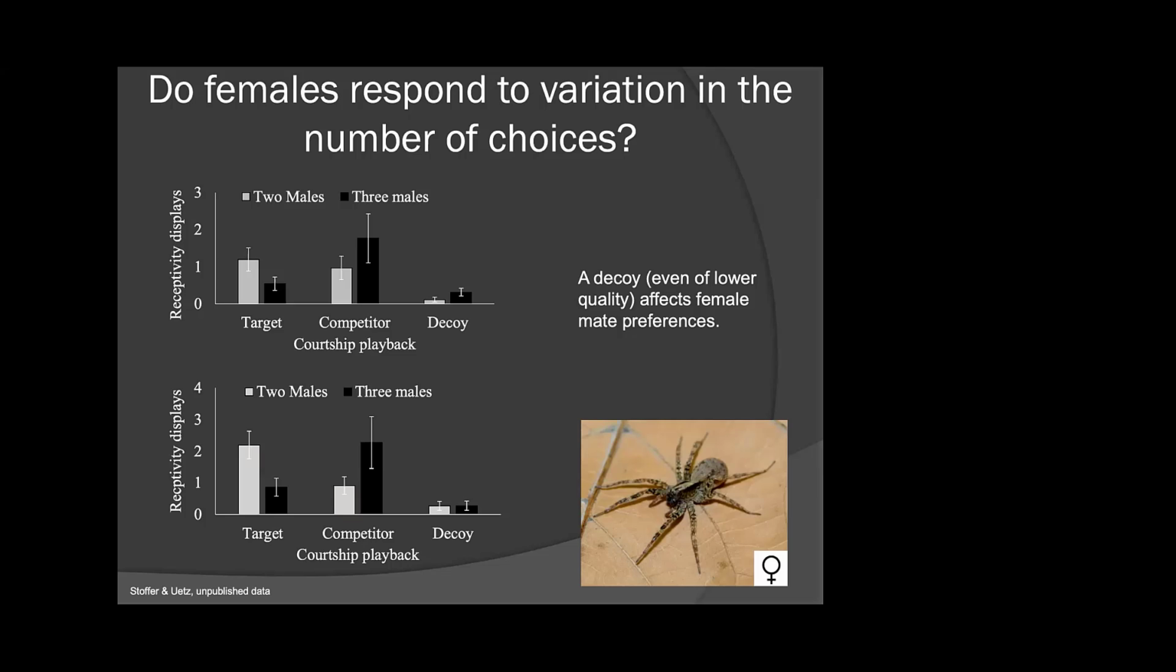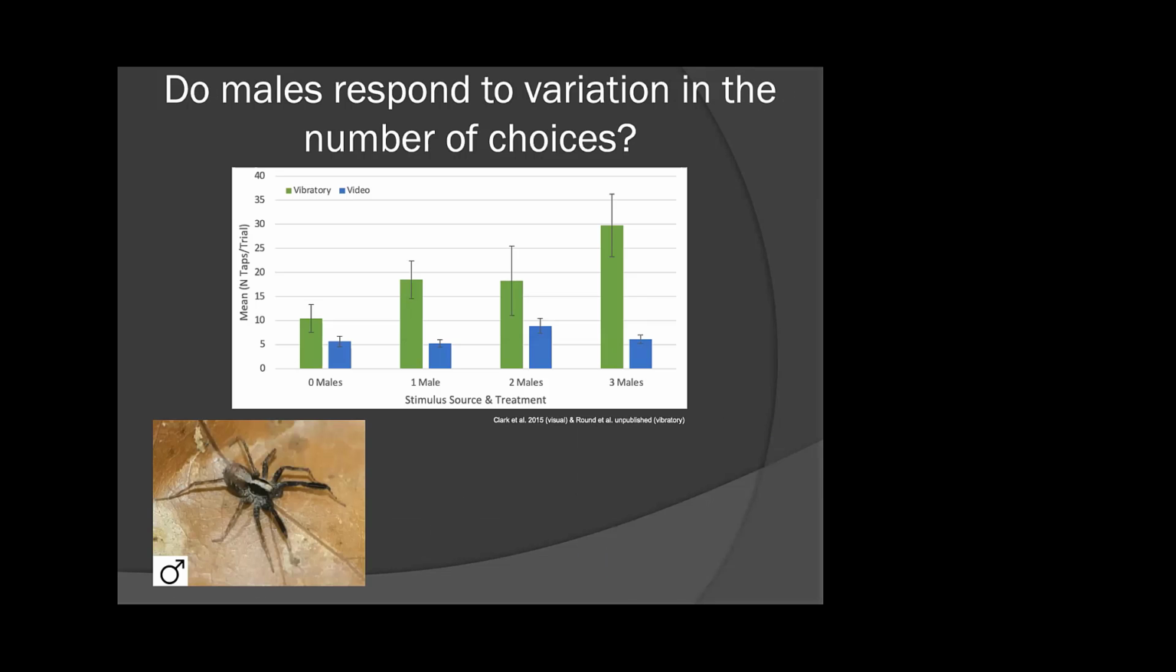So we have some evidence here that if you give them two choices versus three choices, they will vary in their responses. On the male end of things, perhaps more interesting with respect to the number aspect, if you give them more males that they perceive as potential competitors, they increase and ramp up their courtship. So perhaps some evidence for social facilitation.